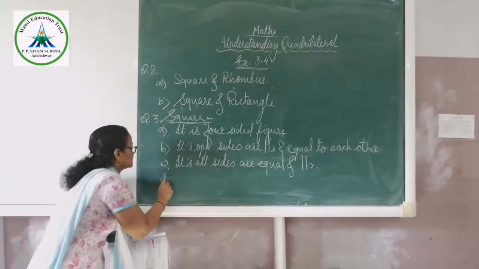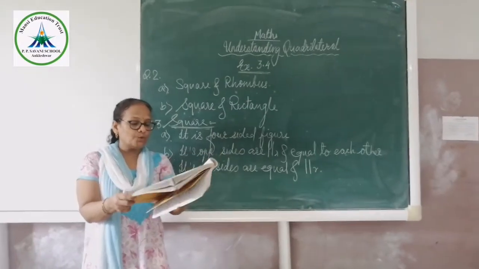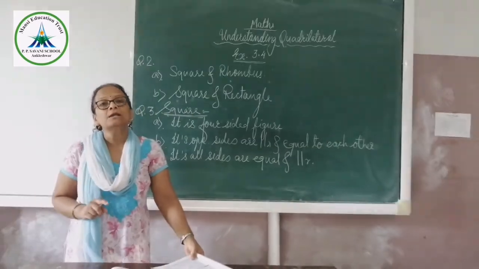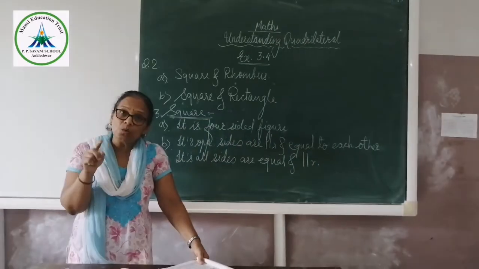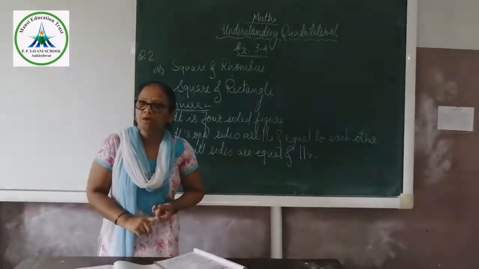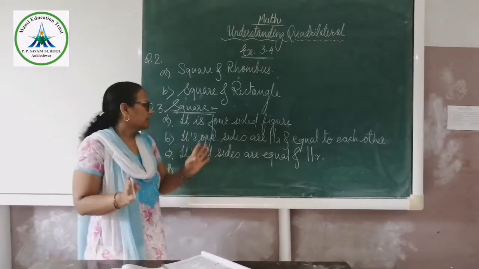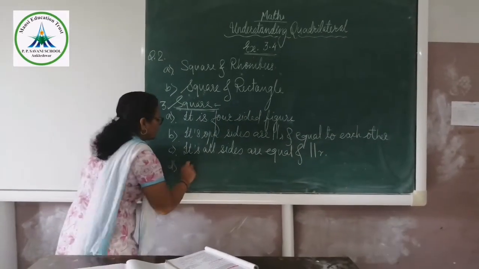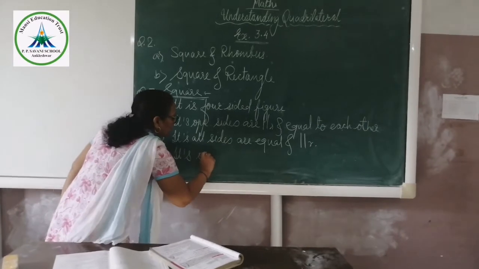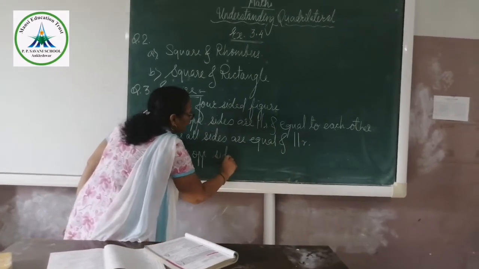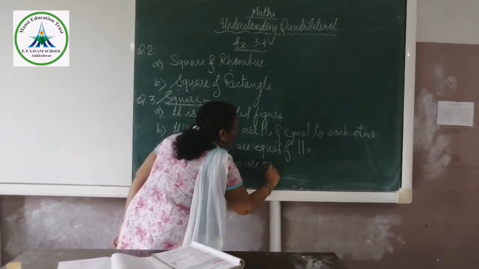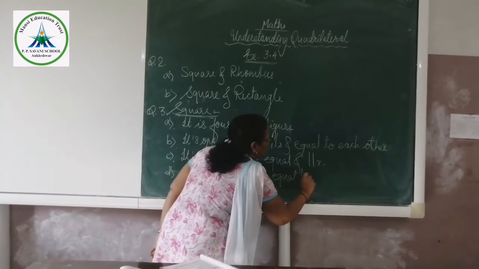Okay, now next, that is the last one. Here you have to prove a square is a rectangle. What is the property of the rectangle? Opposite sides are equal and parallel to each other. And in a square, if all the sides are equal, that means opposite sides are also equal. Therefore it is a rectangle, because a square is a parallelogram whose opposite sides are equal to each other.